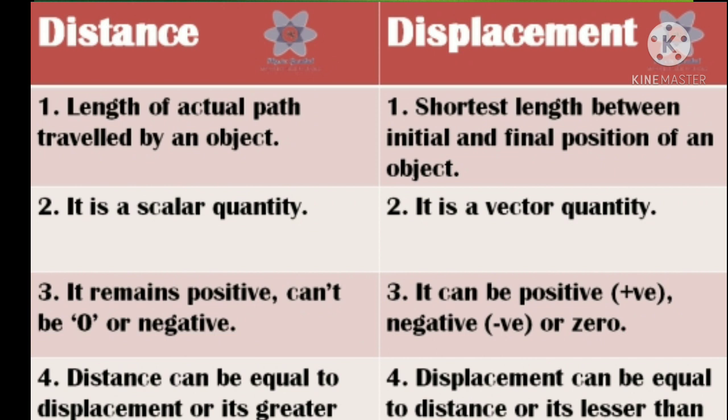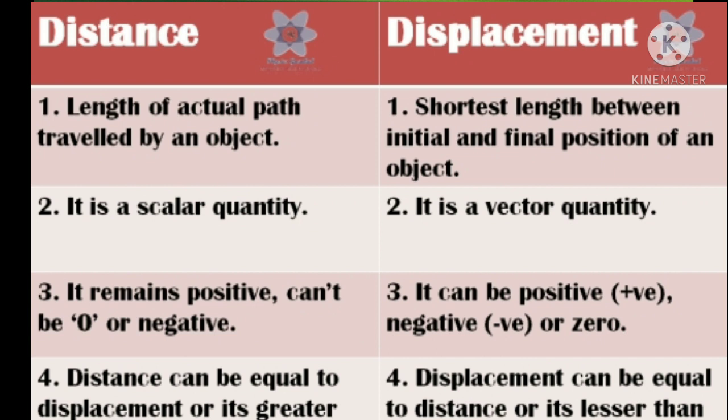See the example, let us consider the object travels from A to B. Okay, and again it travels from B to A. So starting point A, again it reaches the same starting point. So what is the total displacement? Yes, from A to B it travels 10 meters. Then again B to A, it travels 10 meters. So 10 minus 10 is equal to 0. Okay, so we can get a 0 value also.